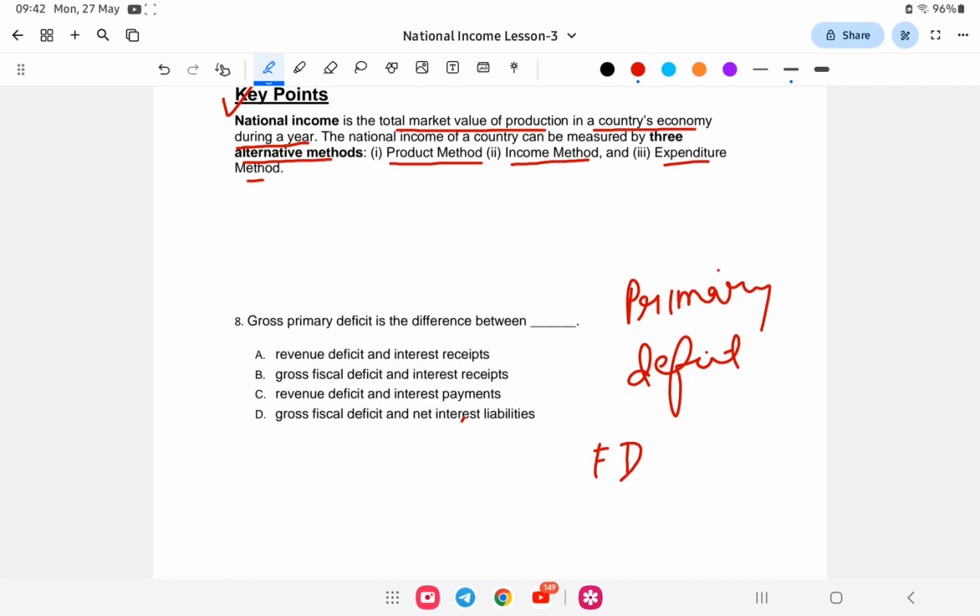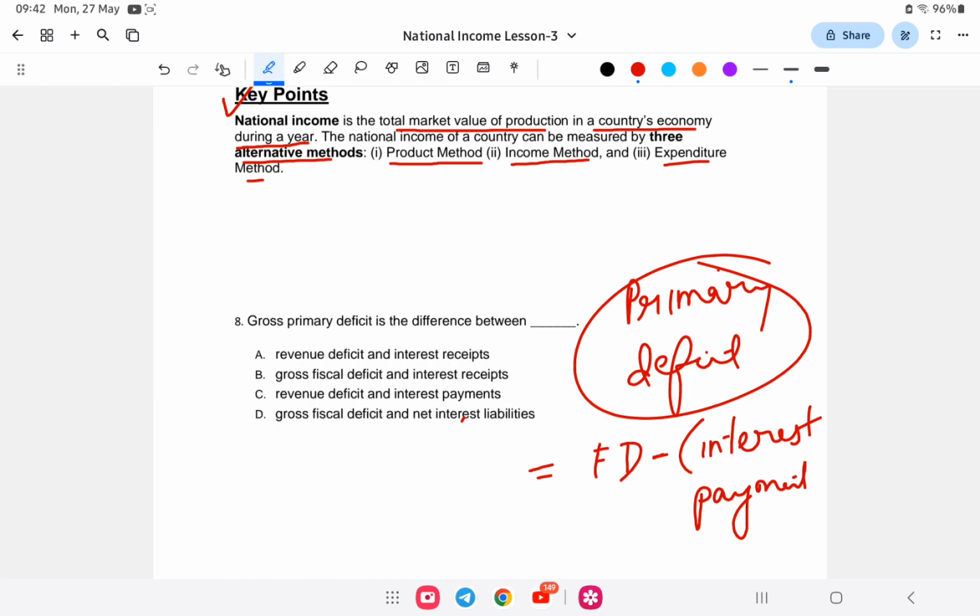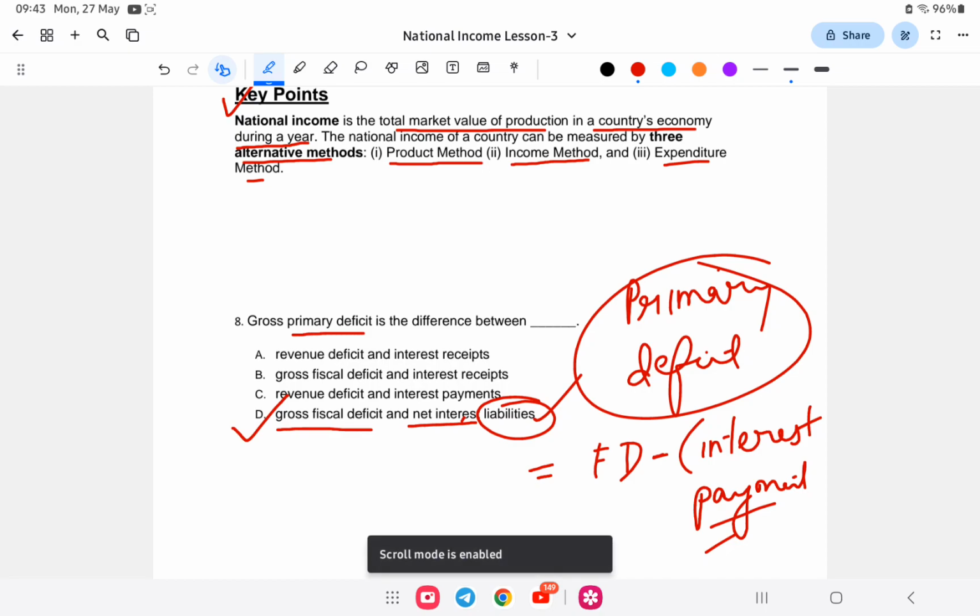Primary deficit is fiscal deficit minus interest payment, that is the interest paid on the loans taken. When we subtract that interest payment, we get the actual primary deficit. So gross primary deficit is gross fiscal deficit minus net interest liabilities. I hope you have understood this.